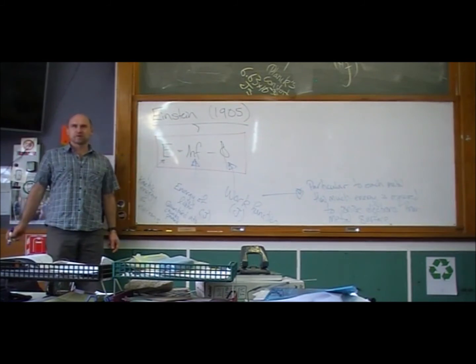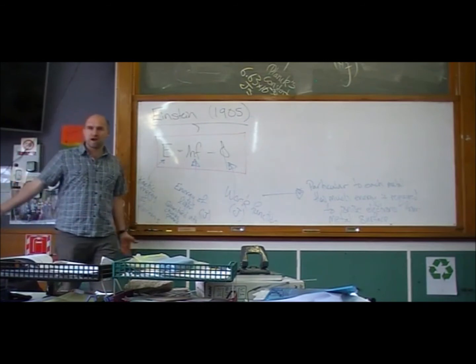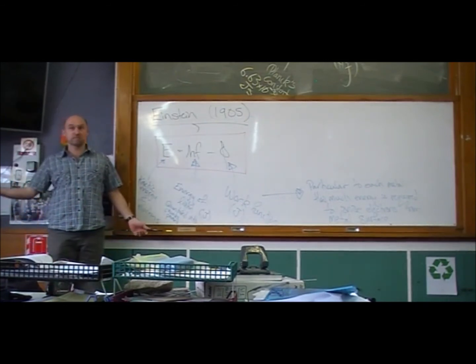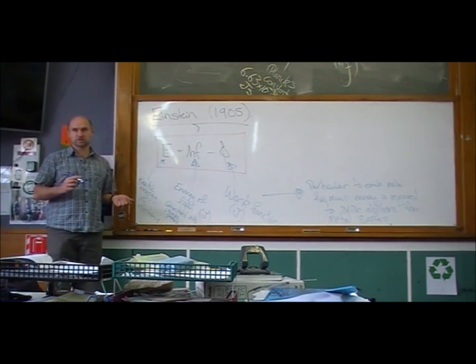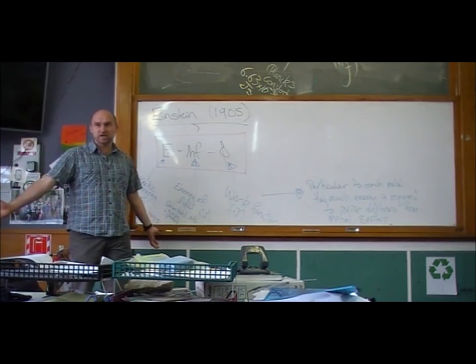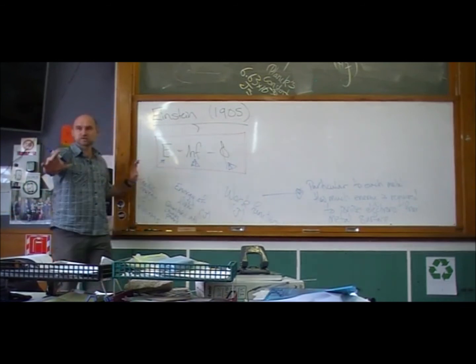And so rather than a wave washing up on the metal surface, it's like firing a missile at the metal surface. A wave delivers a whole lot of energy, but it's spread out across the whole surface.